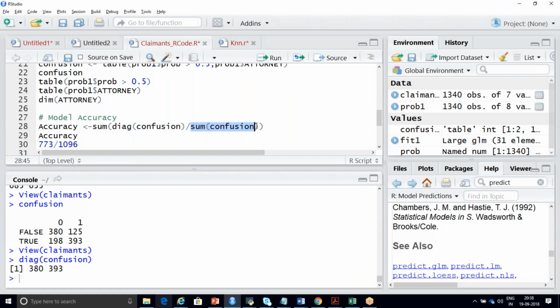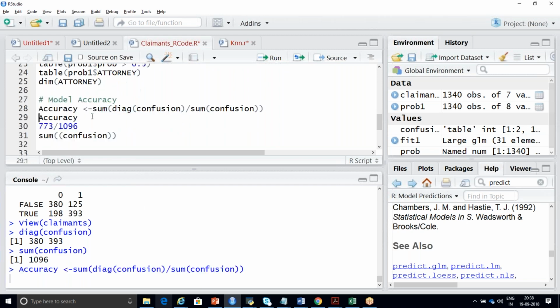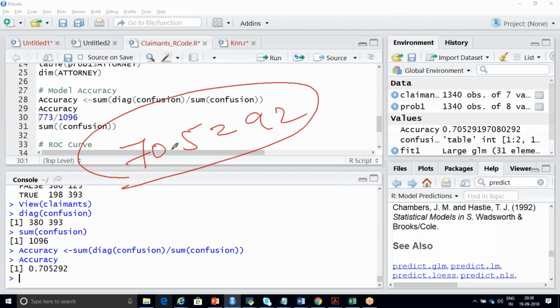Just run this part. So this is your sum. Instead of writing it separately, I've written it in the same line. It is the sum of the diagonal of the confusion matrix divided by the sum of the confusion matrix, stored in a variable called accuracy, and the accuracy is 70.5292. Clear?